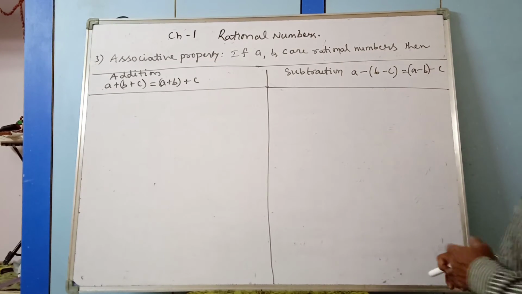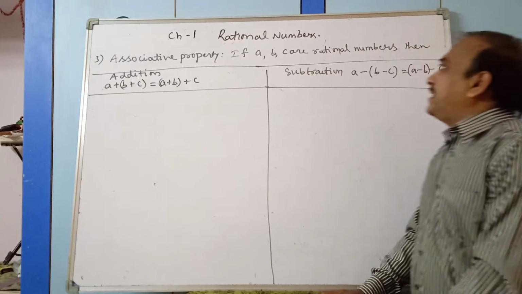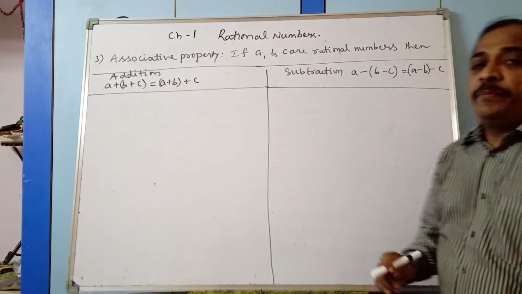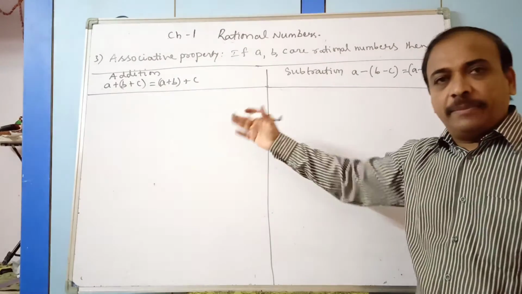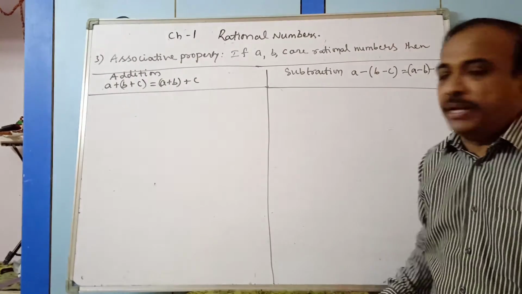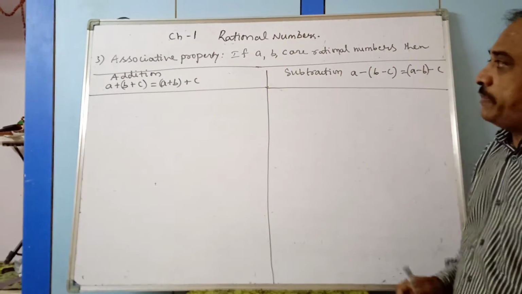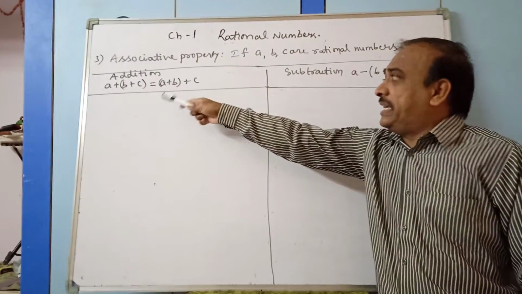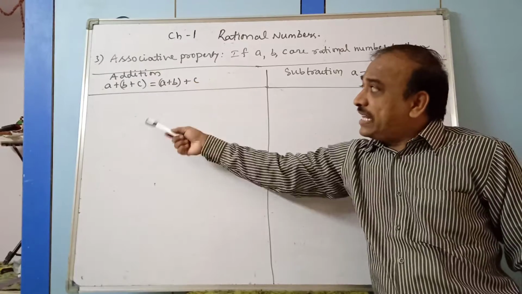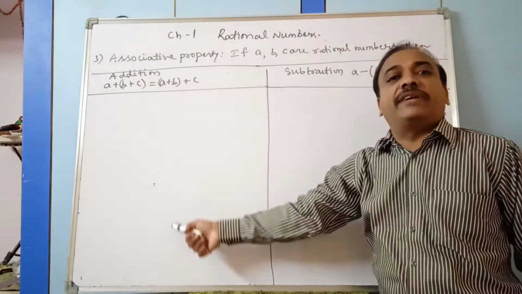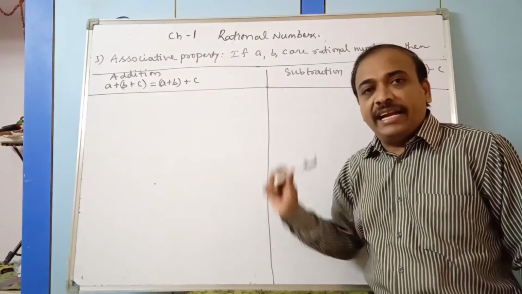Now, associative property. If A, B and C are rational numbers, then, so here I took only addition and subtraction as the calculation will be big. Multiplication and division I will explain in the other table. So, under addition and subtraction means A plus B plus C, bracket for B and C and here bracket for A and B. The result must be same, then it is satisfied under addition.